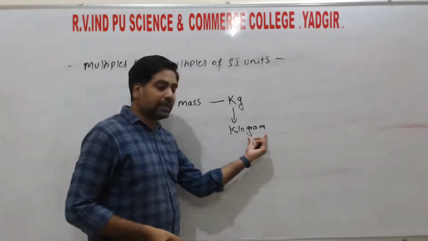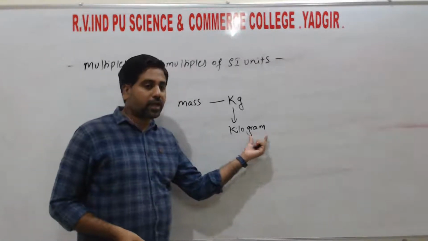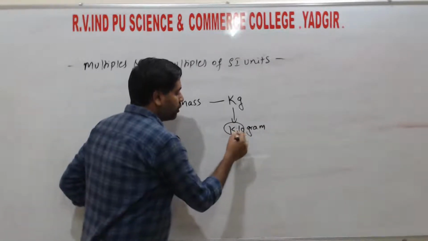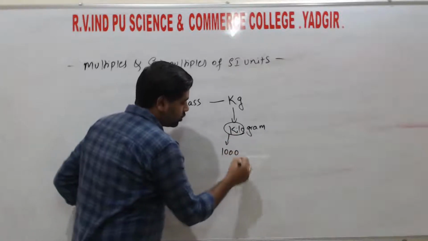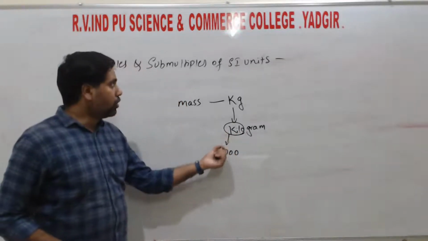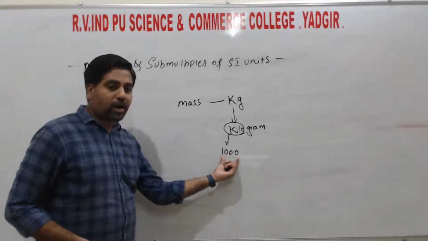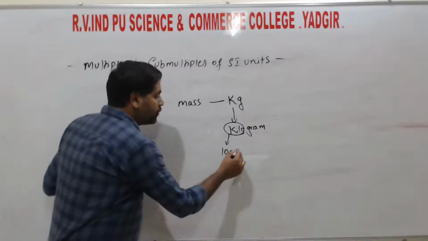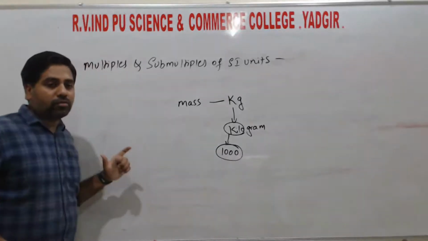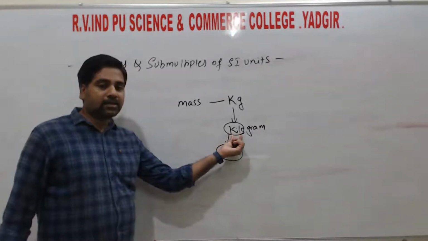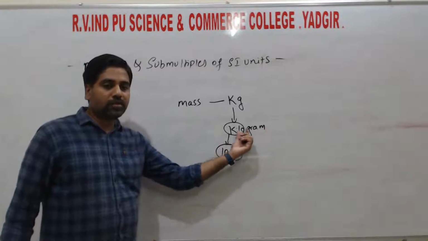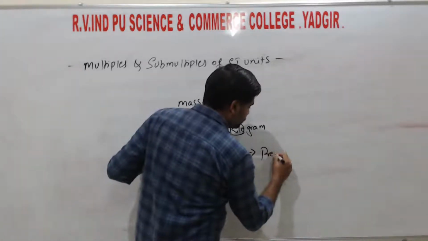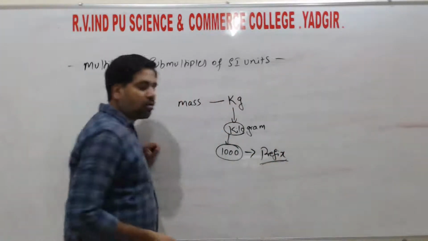If we consider gram as the unit, gram is also the unit of mass. Then here we have the kilo. The value of kilo we write as 1000. So 1000 can be called as kilo. Hence these are called as multiples of the units. So here gram is the unit, and for that gram we multiply by the value 1000. So 1000 can be called as kilo, so kilogram. These are called as prefixes.